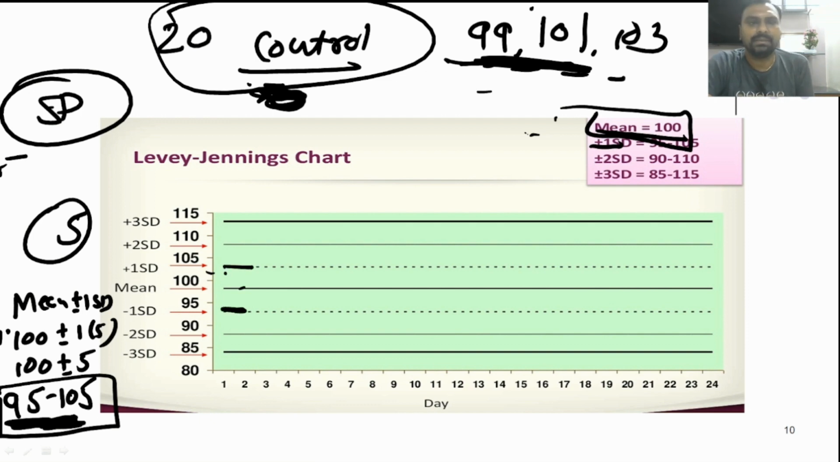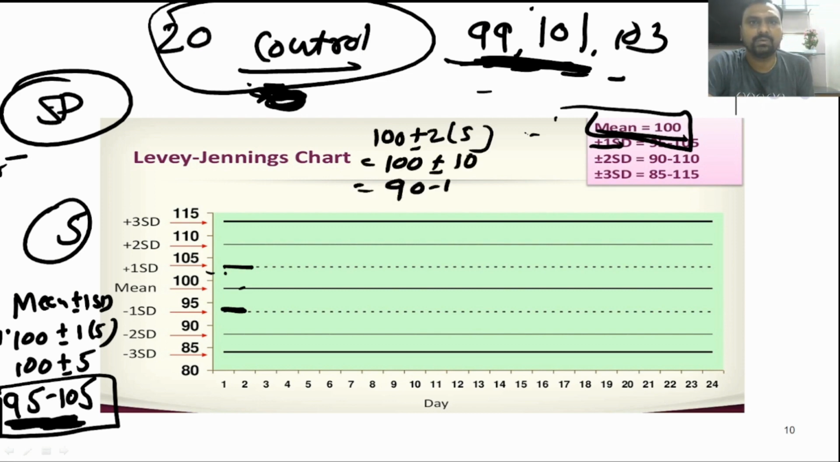Okay, then mean plus or minus 2 SD means 100 plus or minus 2 SD, and SD is 5. So 100 plus or minus 10, that means 90 to 110. Okay, so a value between 90 to 110 is our mean plus or minus 2 SD, right? And in the same way, a value between 85 to 115 is mean plus or minus 3 SD. So what is this mean plus or minus 1 SD, or mean plus or minus 2 SD, or mean plus or minus 3 SD?